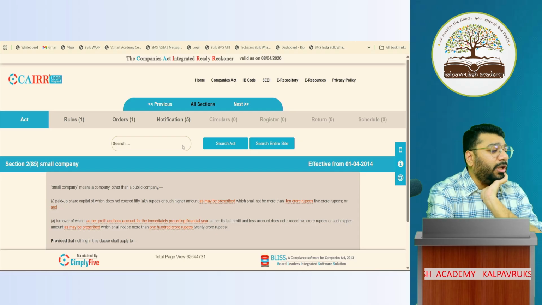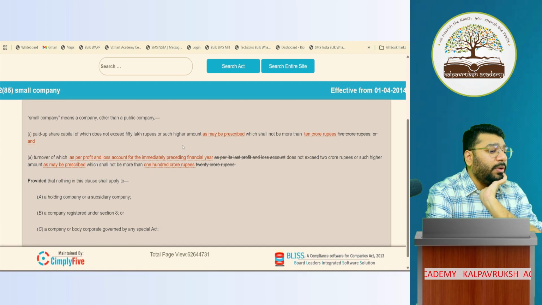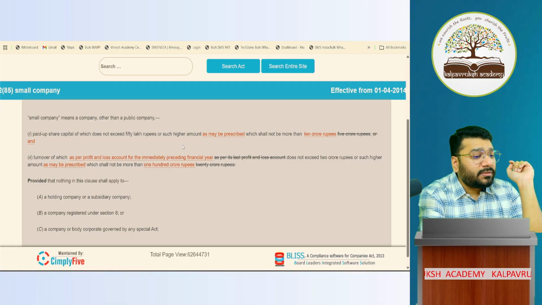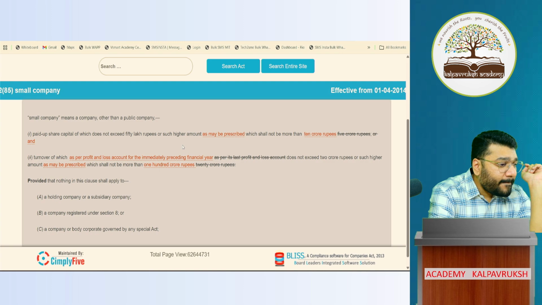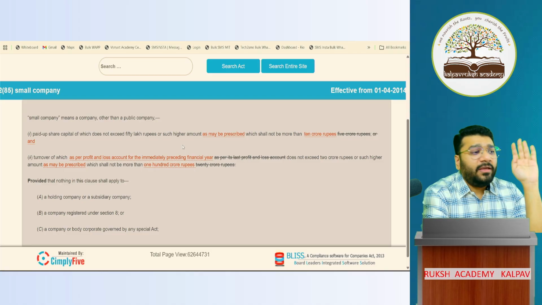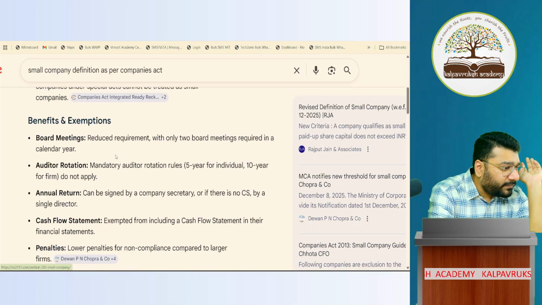Both you studied. Okay, so all of you know it by heart? What is a small company? Whose paid up share capital should not exceed 50 lakh rupees. Got it? Earlier it was that, now it is 10 crore.